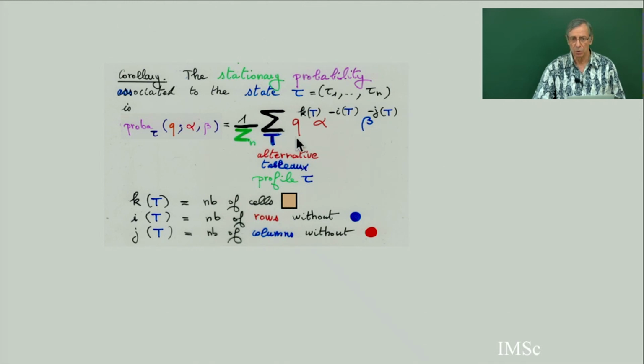And then the power of Q will be exactly the number of cells, the yellow cells. I will use the term crossing cell because it's related to some crossing. So for this, you need the matrix. Yes, I need it, of course.